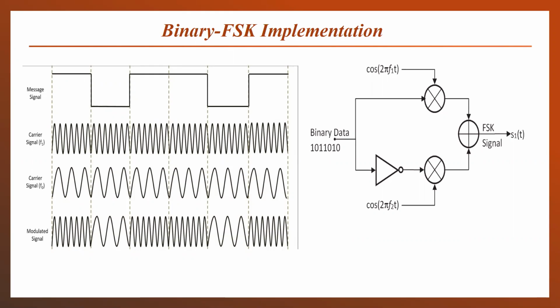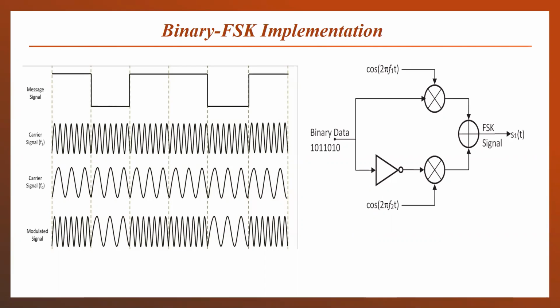FL or lower carrier frequency signal. So what does this mean? This means that for the binary 0, the low frequency carrier signal will act as a 1 for our low frequency carrier signal, and it will transmit this frequency signal as it is. And for the binary 1, nothing will be present at the output of this balance modulator. So if we add these two outputs, we will get an FSK signal as shown in this diagram.